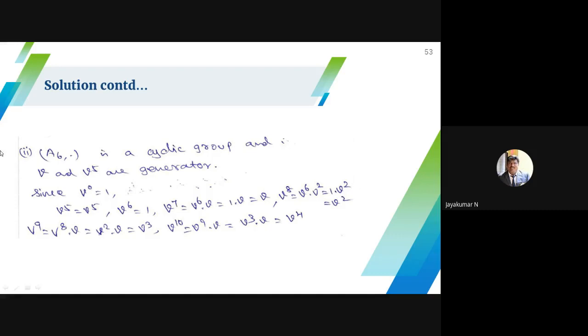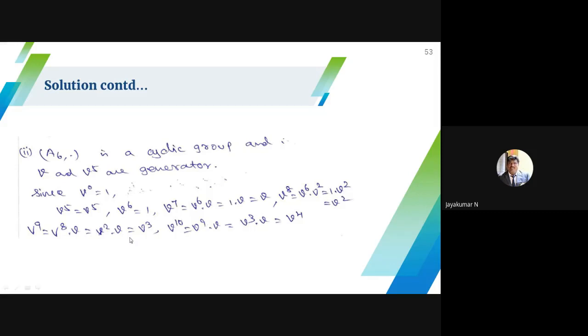So now I have to list out the order of the elements. Order of the element means, 1 power 1 is 1, so order of 1 is 1. Order of V is 6 because V power 6 becomes 1. What about V power 2? V power 2 whole power 6, then only you will get 1. So order of V power 2 is 6, and so on.